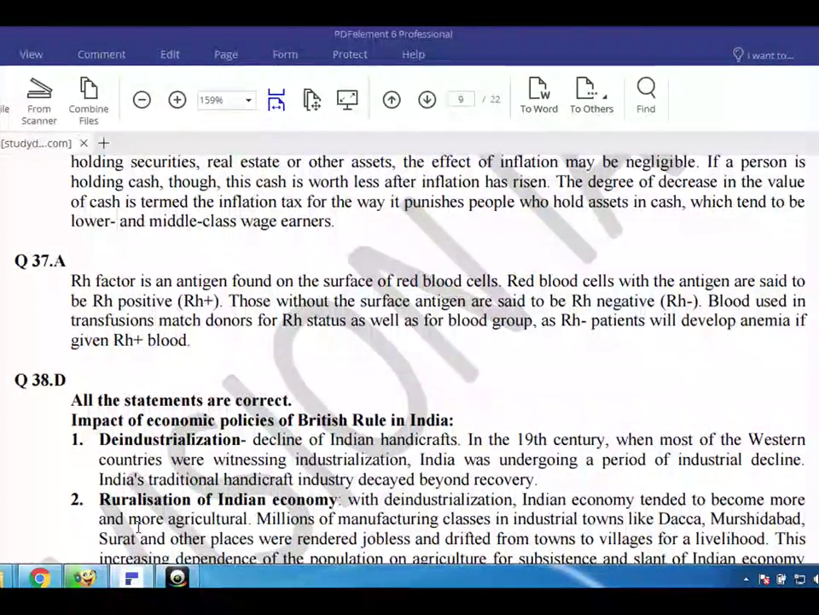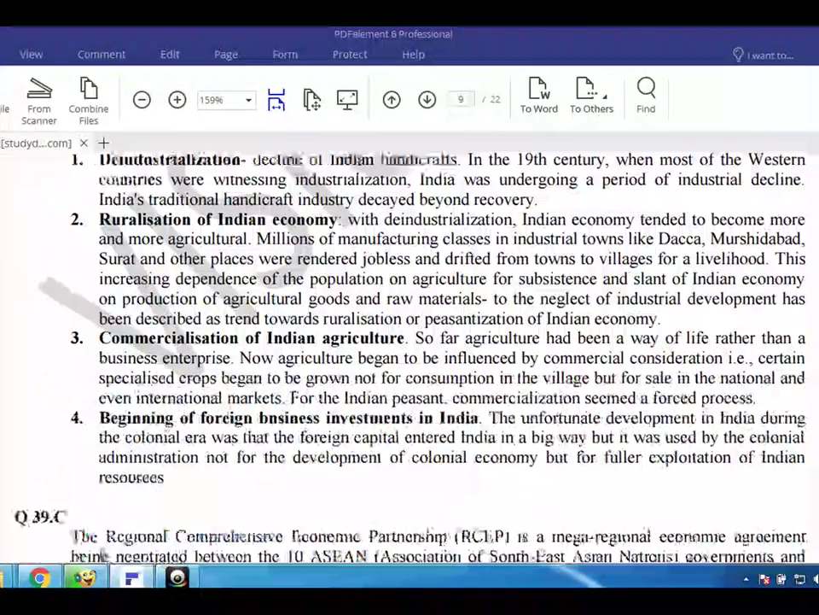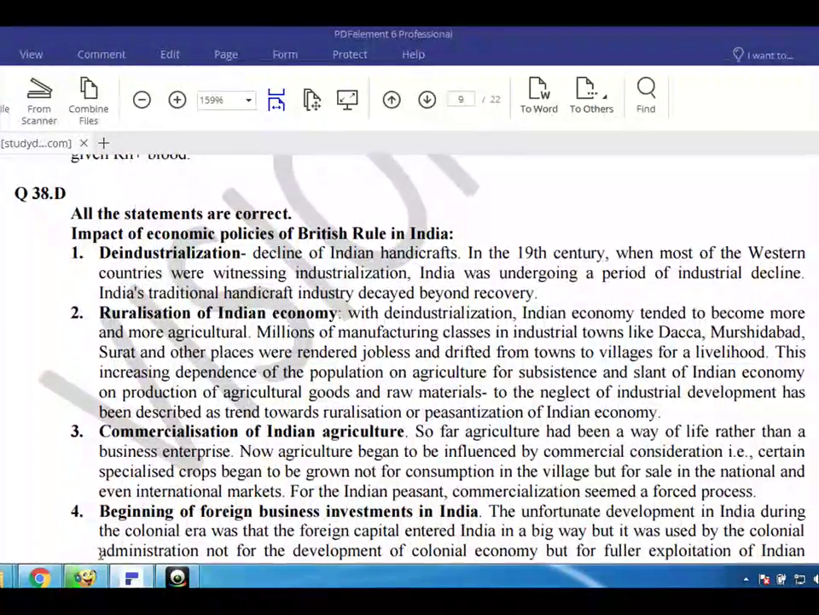Q38. E. All the statements are correct. Impact of economic policies of British rule in India. 1. De-industrialization, decline of Indian handicrafts. In the 19th century, when most of the Western countries were witnessing industrialization, India was undergoing a period of industrial decline. India's traditional handicraft industry decayed beyond recovery.